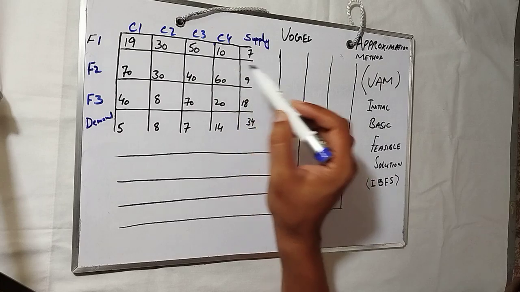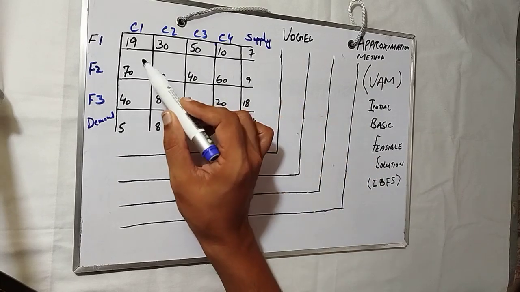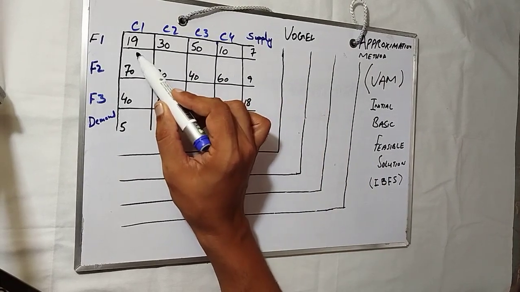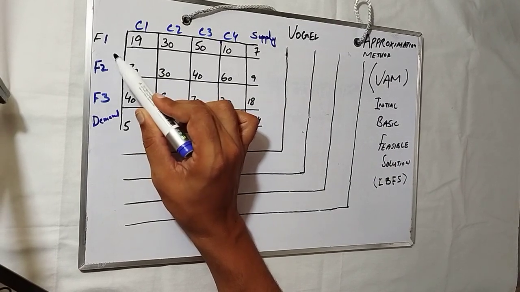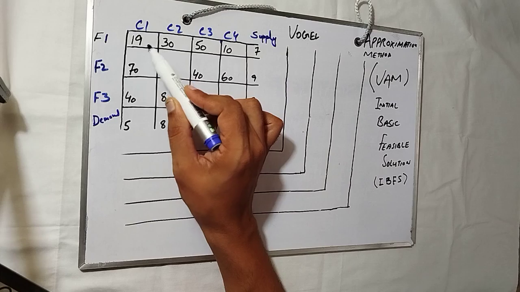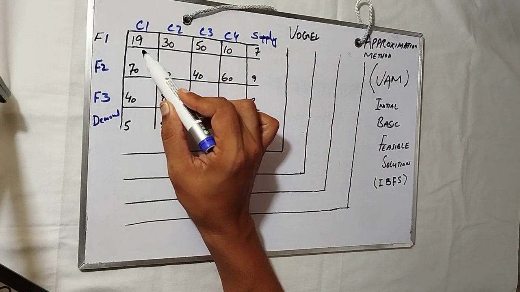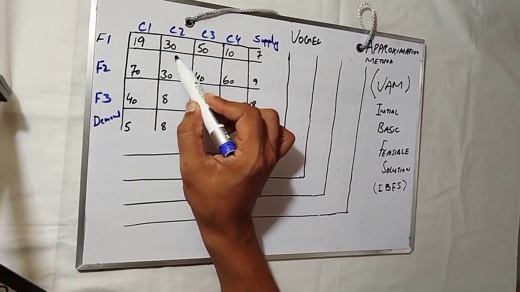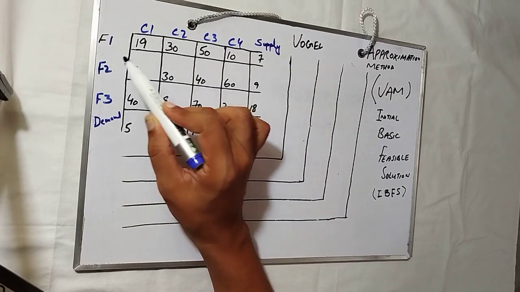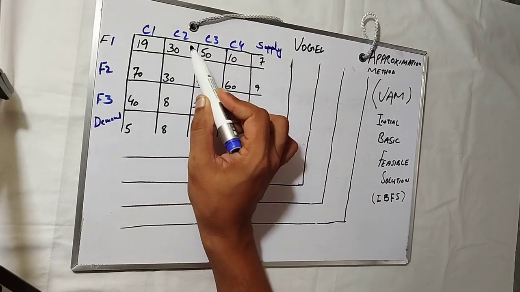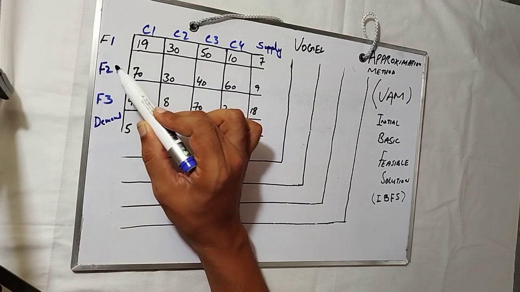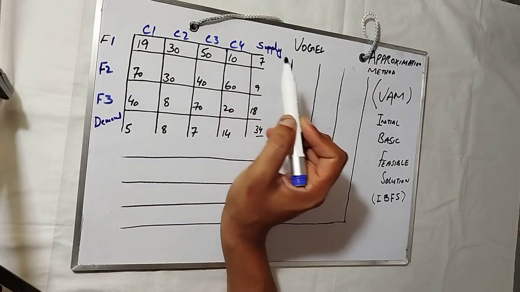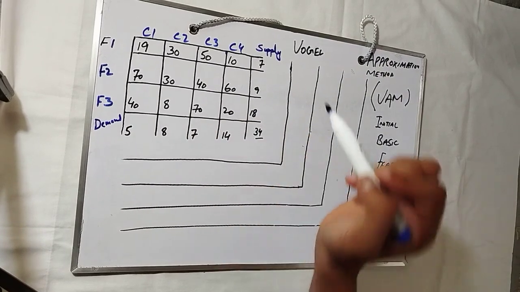The per unit cost of supplying from factory 1 to customer 1 is 19, from factory 1 to customer 2 is 30, and from factory 1 to customer 3 is 50. Likewise for all of them.